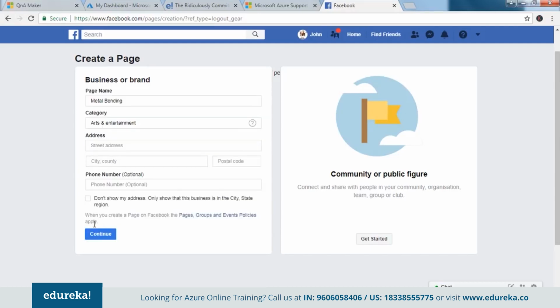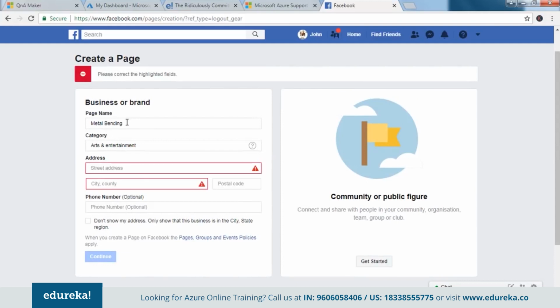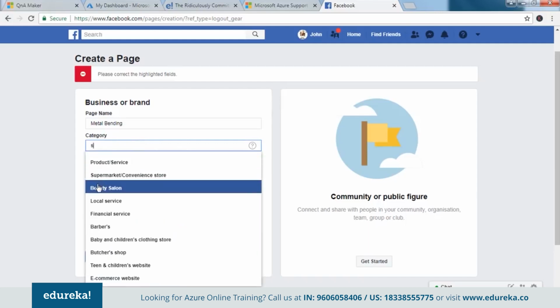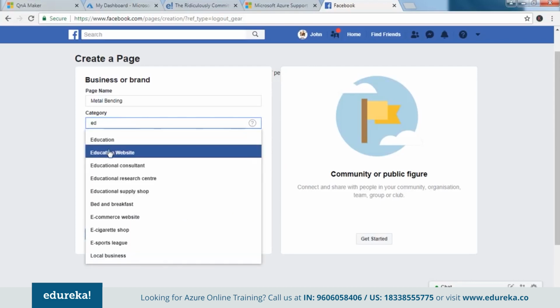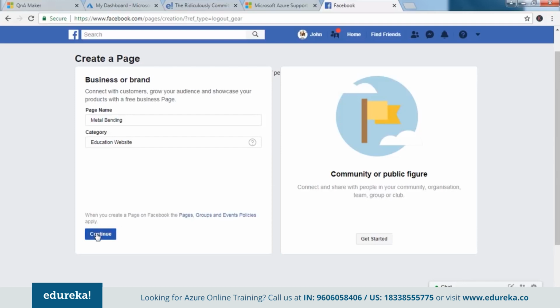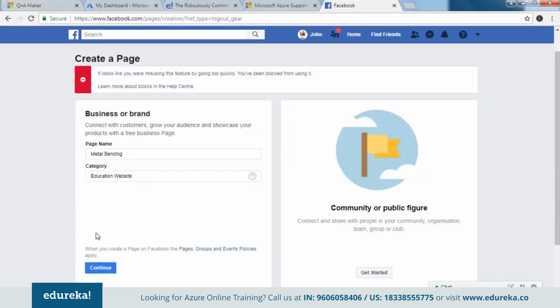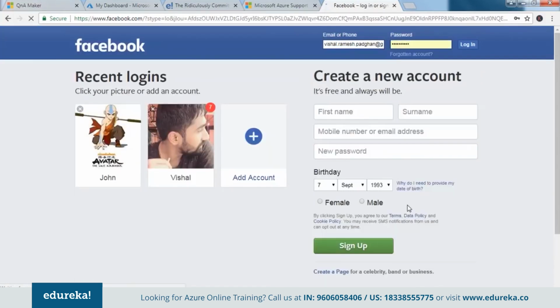Arts and entertainment, maybe now. Okay, they need other details as well, so let's skip. Let's try something else. Let's say it's a beauty salon. Again, they need the details. If I put in education, that is when they don't ask anything else. Okay, education website. Let's say continue, and let's hope that they let us create one. Okay, no, I have been blocked, so I doubt that I would be able to use this. Let me quickly switch into some other account and see whether I can try to do it with some other account.